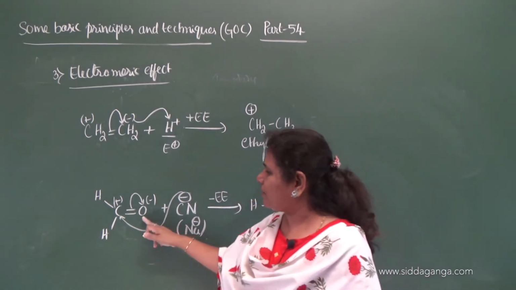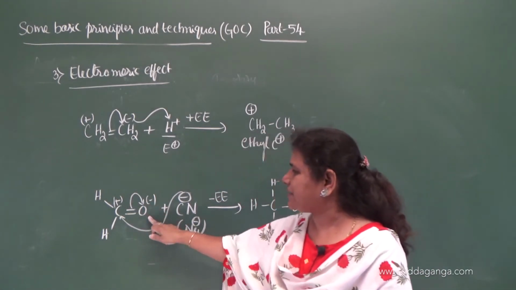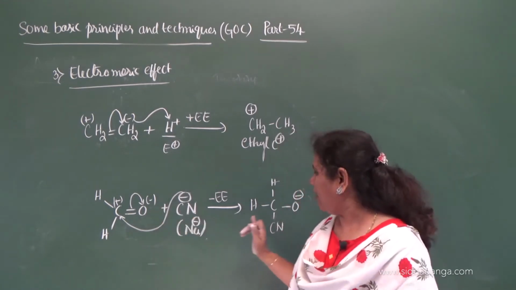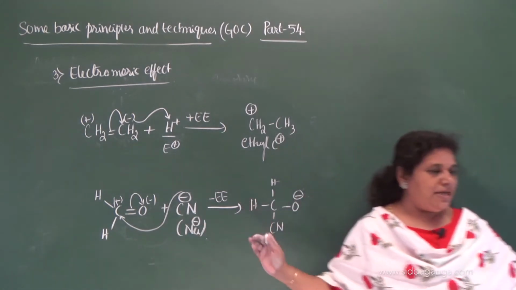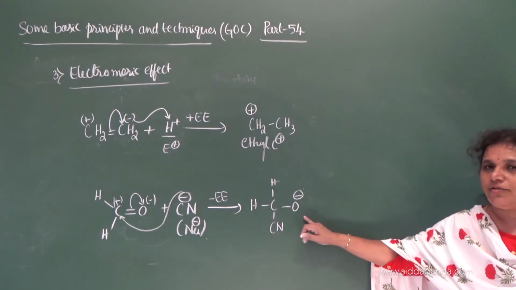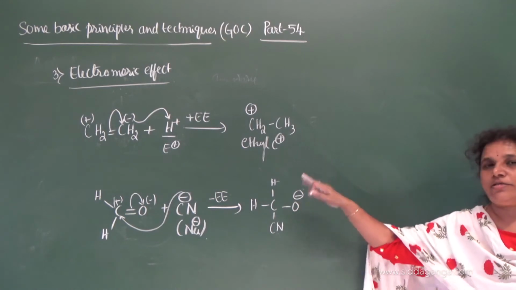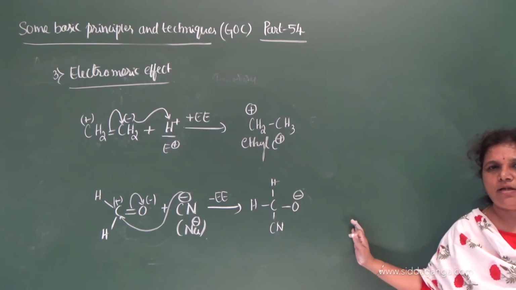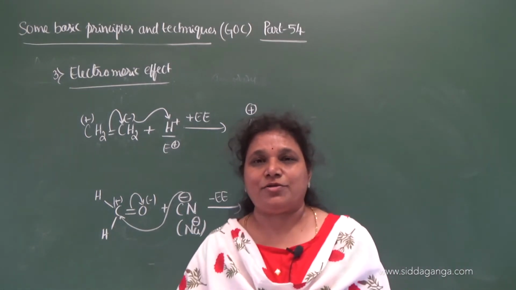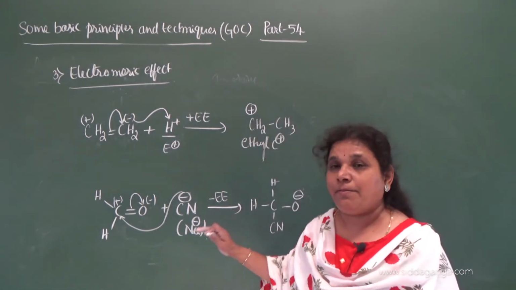See here also, when the displacement takes place on the oxygen, it leaves the orbital of oxygen and occupies a new orbital. When an electrophile attacks again, these electrons occupy a new orbital. So this is one important point in electromeric effect, and it is a temporary effect.